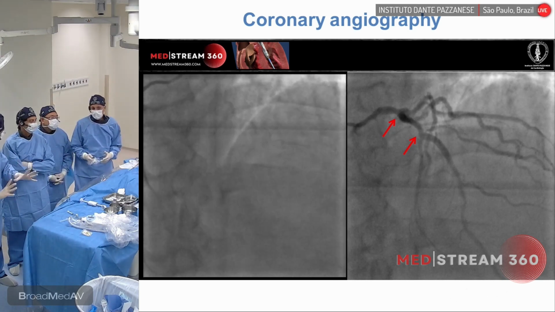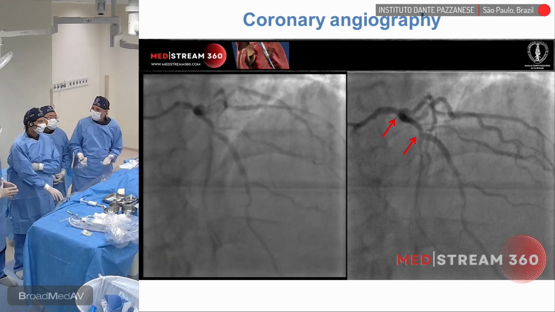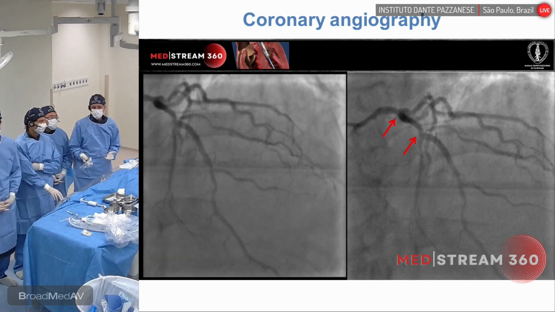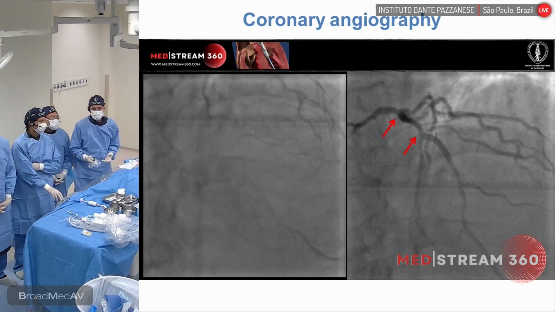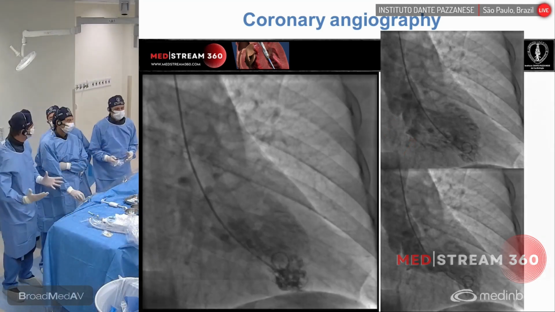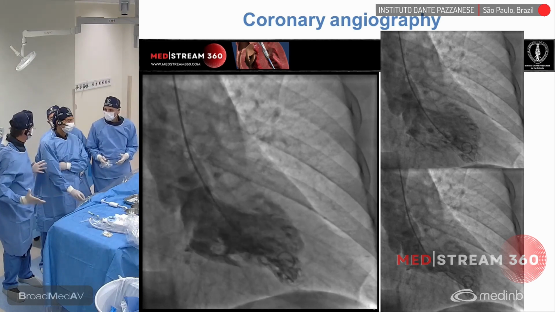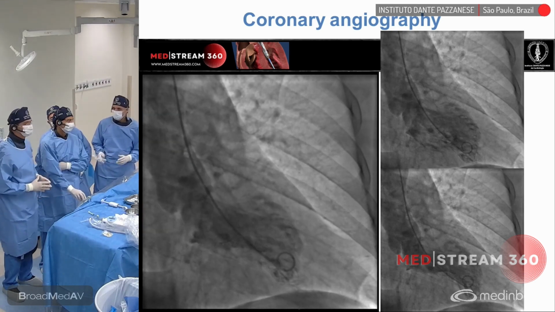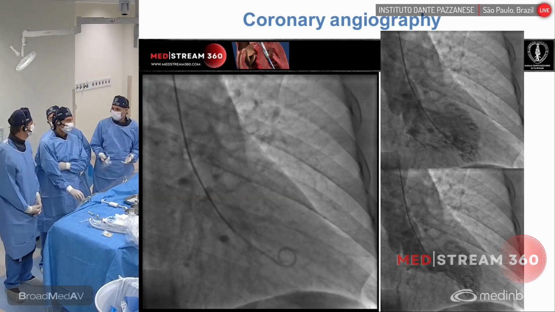And that could be the culprit lesion for the acute event. By the EKG, it looks like to be the culprit lesion, but we don't see any major signs here of a significant stenosis. Just confirm that the LAD is the culprit vessel. Yes, no doubt. By the EKG and the LV-gram, yes.